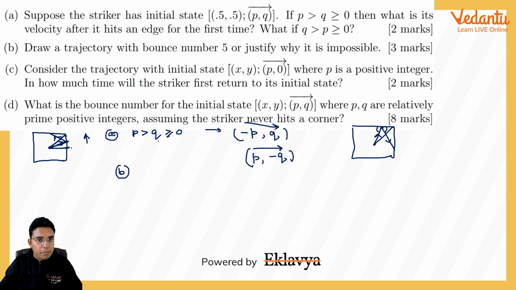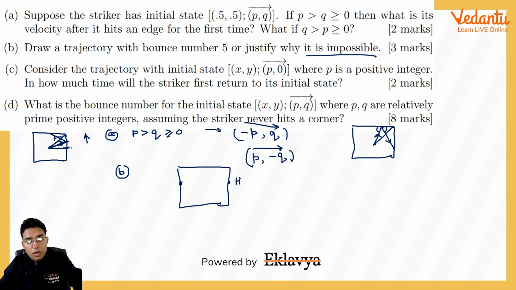Now coming to B part, draw a trajectory with bounce number 5 or justify why it is impossible. Maybe this is one hint that it may be impossible. Please understand, if bounce number is 5, okay, so bounce number 5 means, suppose these two walls are horizontal.